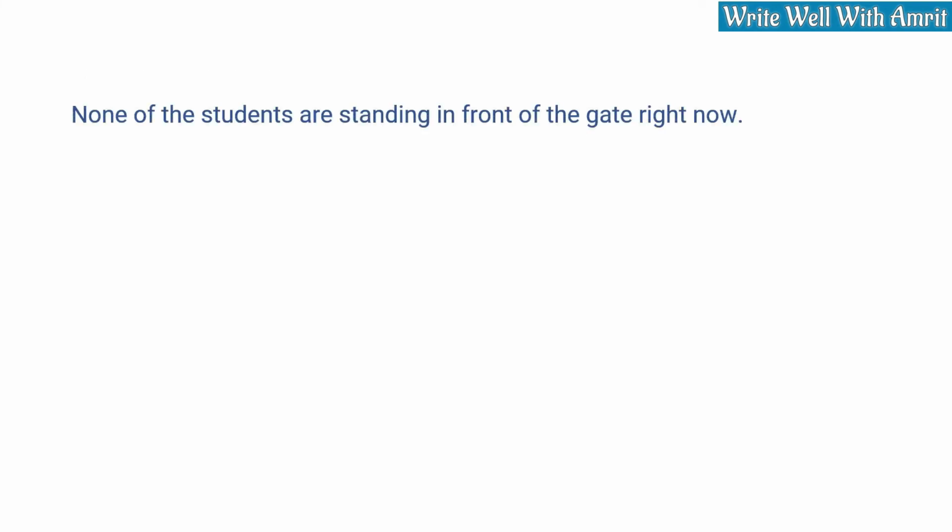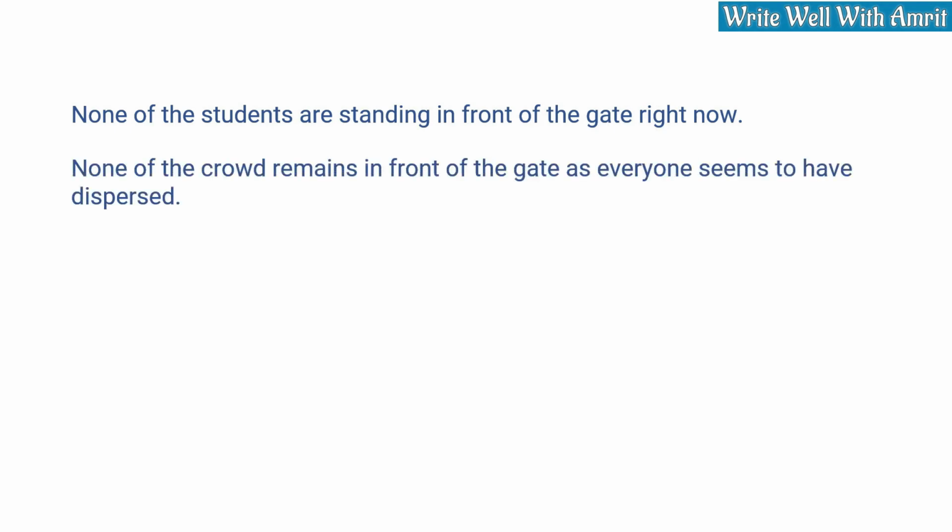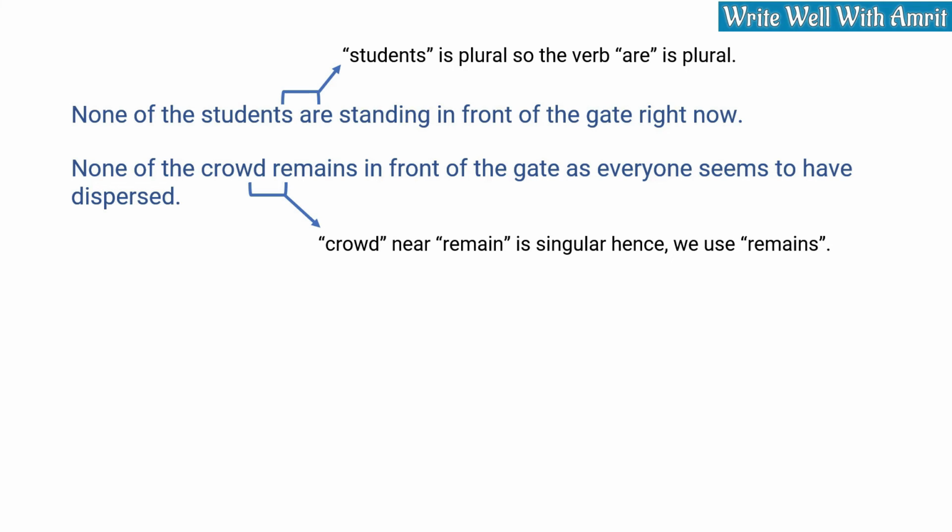None of the students are standing in front of the gate right now. None of the crowd remains in front of the gate as everyone seems to have dispersed. In the first sentence, since "students" is plural, the verb will be plural. In this case, "are". In the second sentence, since "crowd" is singular, we use the verb that is used for singular subjects, in this case, "remains". Therefore, whenever it seems to be confusing, just consider the nearest subject.